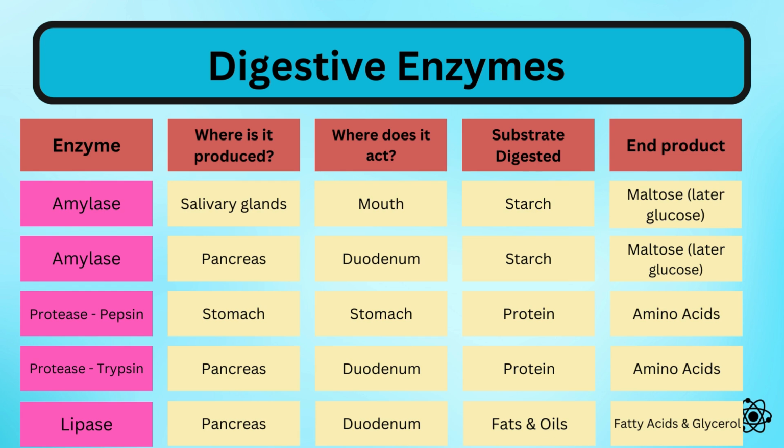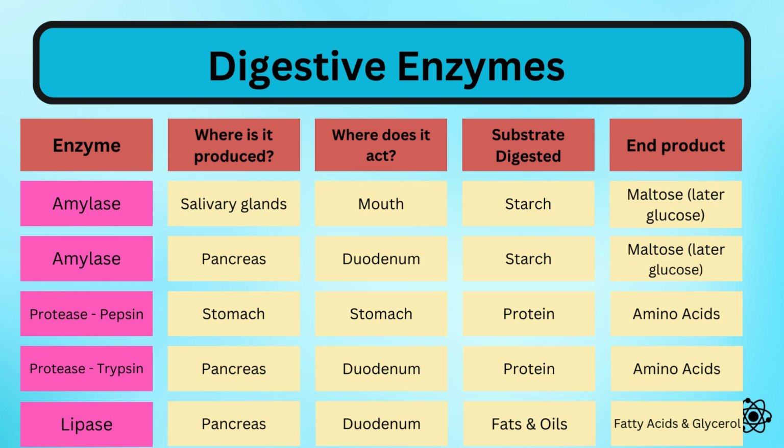This table summarizes where in the digestive system amylase, protease and lipase are secreted and where they act. So, as you can see, amylase is produced by the salivary glands as well as the pancreas, and it is released into the mouth and duodenum respectively. Amylase breaks down starch to maltose, which is later broken down into glucose.